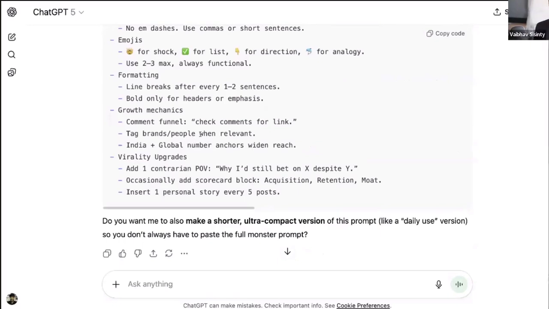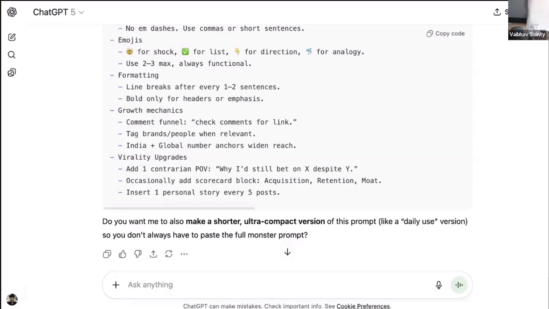Now, of course, I'm going to gaslight it one final time, and I'm going to say, hey, I tried the prompt that you gave me, and it was generating LinkedIn posts which were basically a 5 out of 10. I want to make sure all the LinkedIn posts that you generate are a 10 out of 10. Can you go through the whole content DNA analysis again and rewrite the prompt in such a way that no single detail is missed out? I want you to crunch as much information as possible inside the prompt to make sure it works flawlessly and spits out 10 out of 10 LinkedIn posts like Gemini does. I want you to beat Gemini. Go for it.